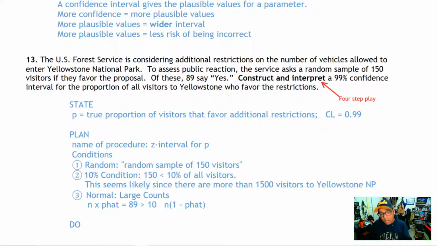N times 1 minus p hat is 61. Remember that these two numbers need to add up to the sample size: 89 plus 61 equals 150. And 61 is greater than 10. So the normal condition is passed as well. We're all set and ready to do our confidence interval.